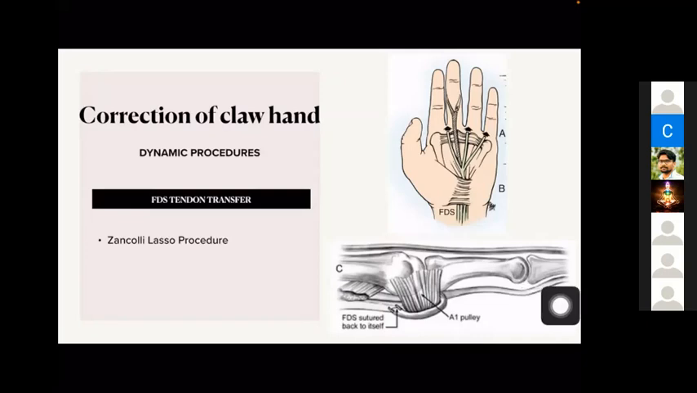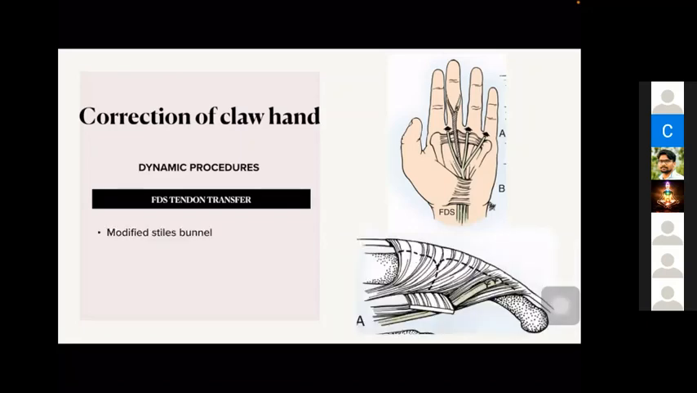As I told in Bouvier's maneuver. So Zancolli lasso procedure, you can directly write in answer to what is the most common tendon transfer procedure for claw correction. Then there are different sites of insertion. Other than the A1 pulley, we can insert into the radial band of the extensor apparatus. Here the advantage is that if the extensor apparatus is weak, this will help.